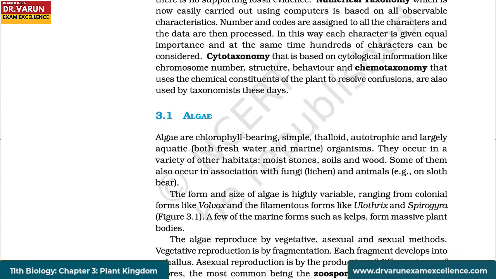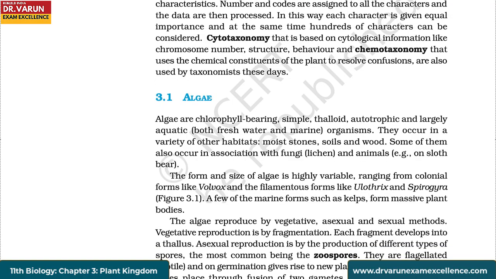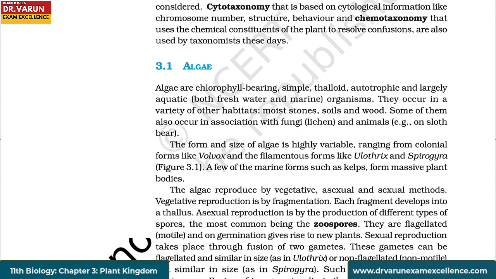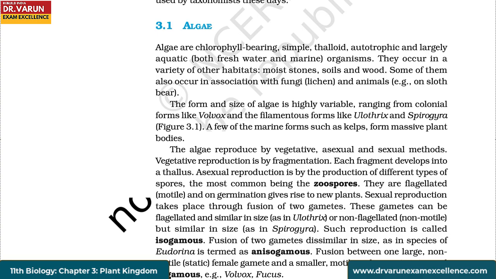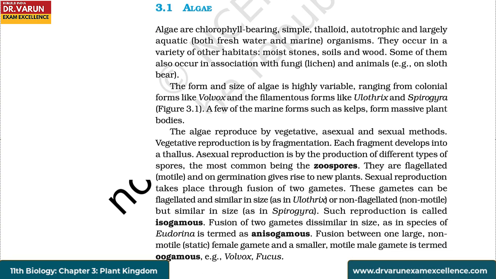Algae. Algae are chlorophyll-bearing, simple, thalloid, autotrophic, and largely aquatic, both freshwater and marine organisms. They occur in a variety of other habitats: moist stones, soils, and wood. Some of them also occur in association with fungi as lichens and with animals, for example on sloth bear. The form and size of algae is highly variable, ranging from colonial forms like Volvox and the filamentous forms like Ulothrix and Spirogyra. A few of the marine forms such as kelps form massive plant bodies.